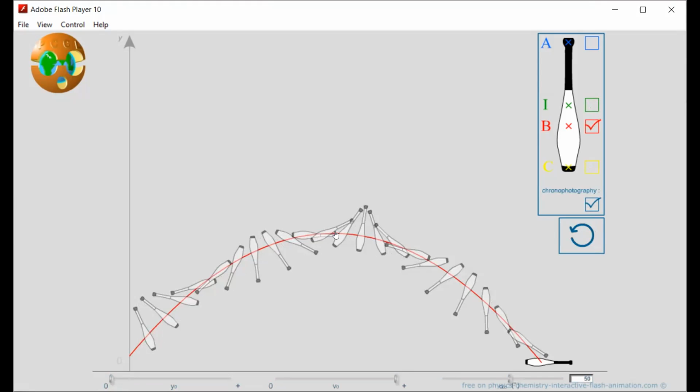So look at the trajectory. If B is the center of mass, it moves in a parabolic path.